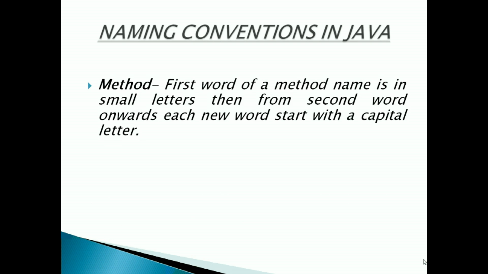Methods. The first word of a method name is in small letters, and from the second word onwards, each new word starts with a capital letter. For example, readLine. Here Line starts with a capital L.